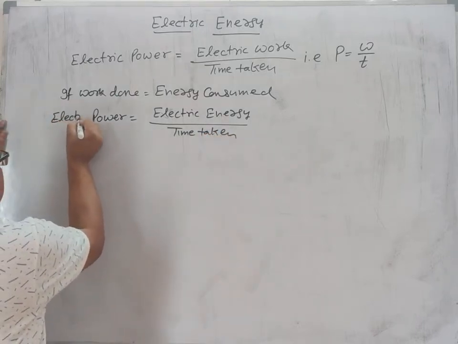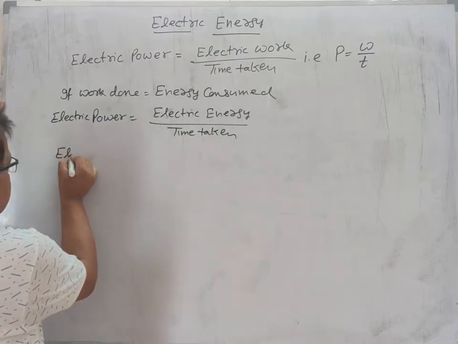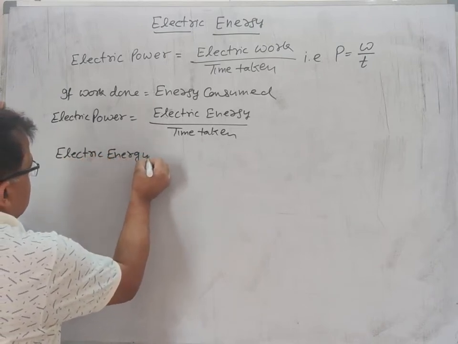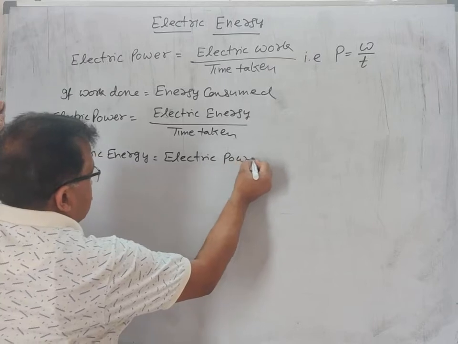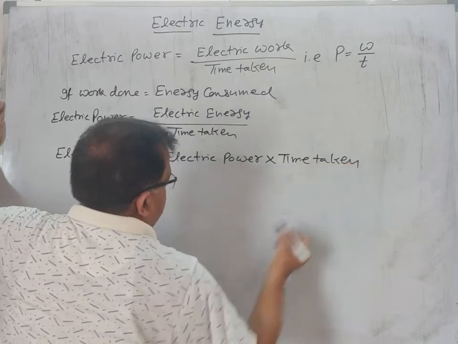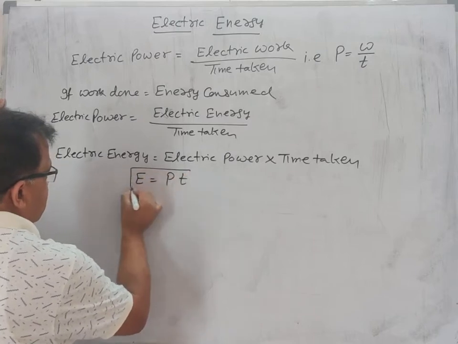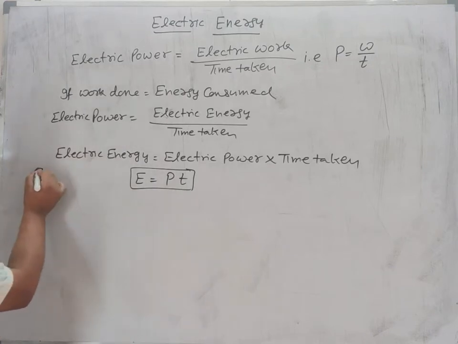Electric power is equal to electric energy by time taken, or electric energy is equal to electric power into time taken. Thus E is equal to P into T. This is the formula for electric energy.